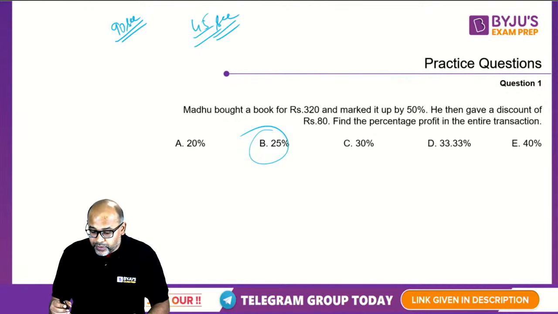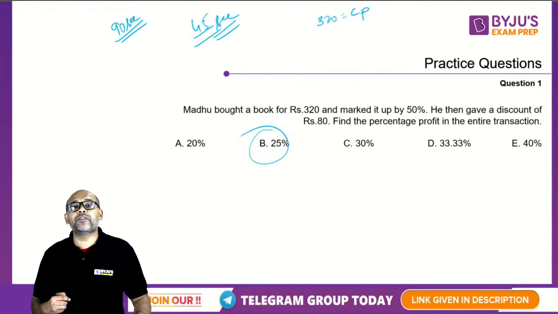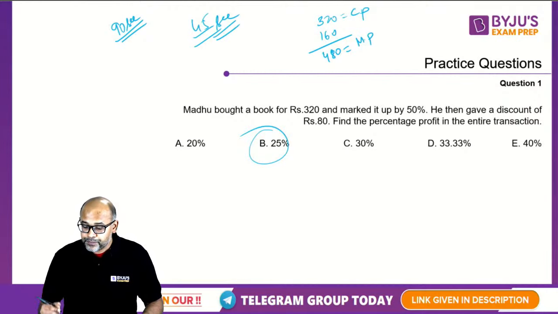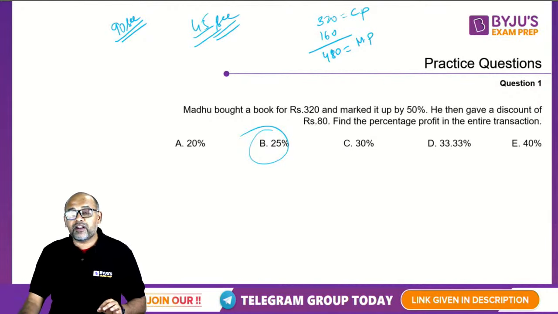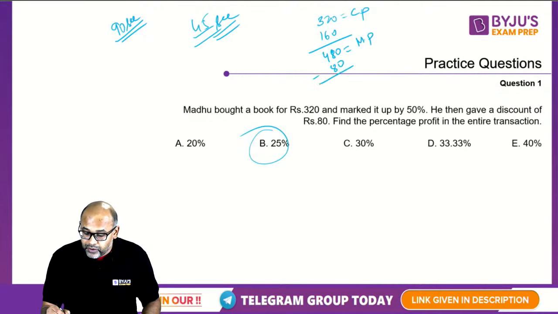So let's take a look at what is happening. Madhu bought a book for 320 rupees. So this is my cost price. Marked it up by 50%. So what is 50% of 320? 160. So 480 is my marked price. Then he gave a discount of 80 rupees. So minus 80 is a discount. So 400 is the selling price.